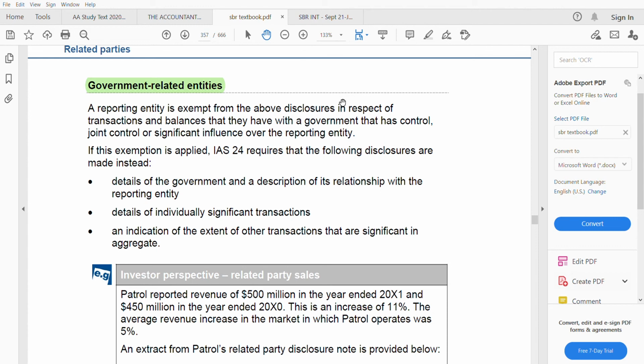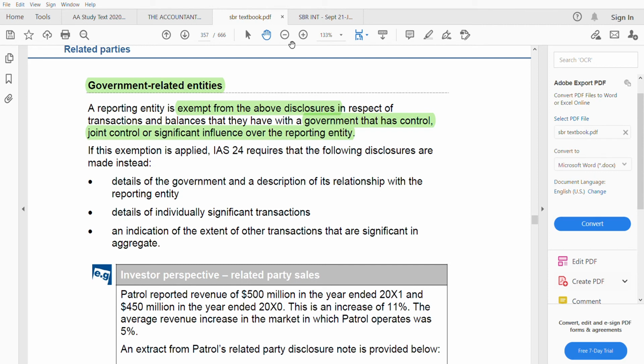Okay, so if they have any transactions and balances with the government, and the government has the control or the joint control or the significant influence over the reporting entity, in that case you don't have to disclose, you are exempt from the disclosure. The government should have the control, not any government. If the government has control, joint control or significant influence over the reporting entity, and you have any transaction or balance with that government, no need to disclose, exempt.